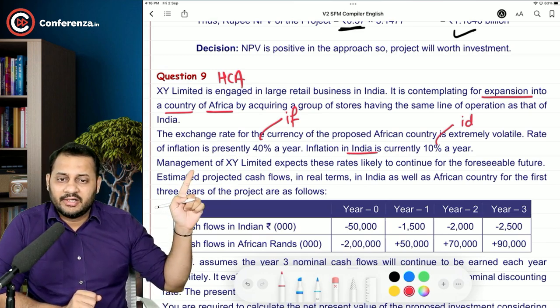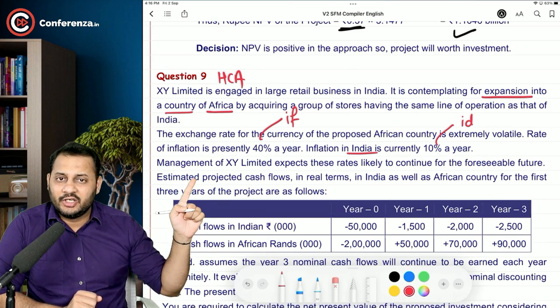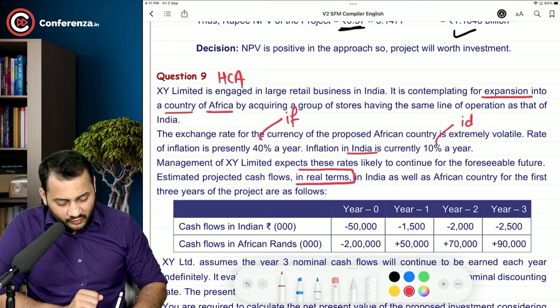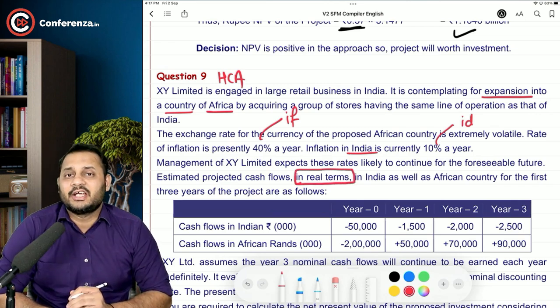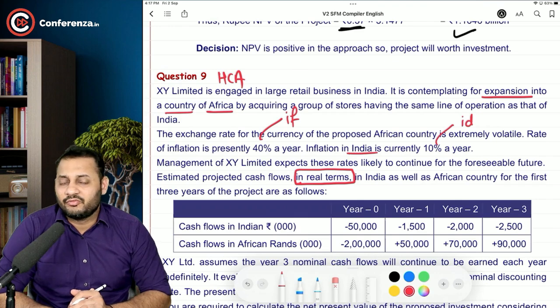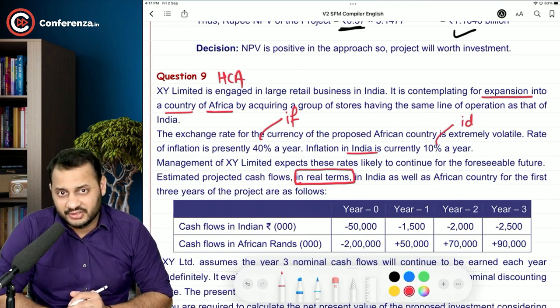Management of XY Limited expects these rates are likely to continue for the foreseeable future. Estimated projected cash flows in real terms. Now understand, these are real cash flows. How are you going to convert the real cash flows to nominal cash flows? Very simple. Add inflation in that.